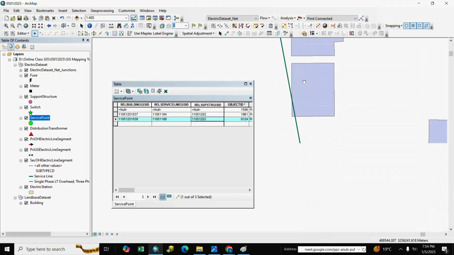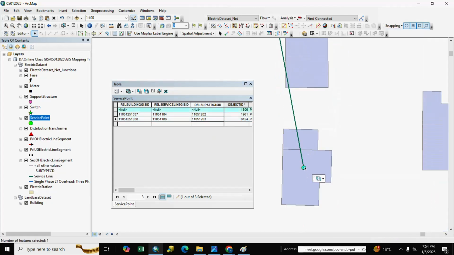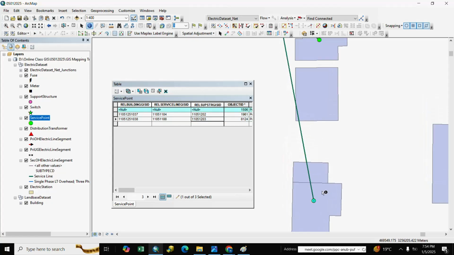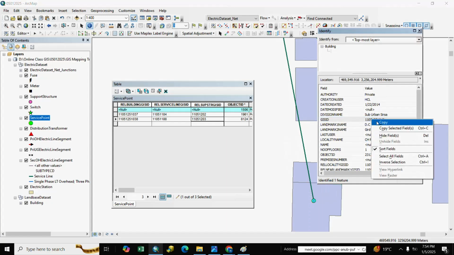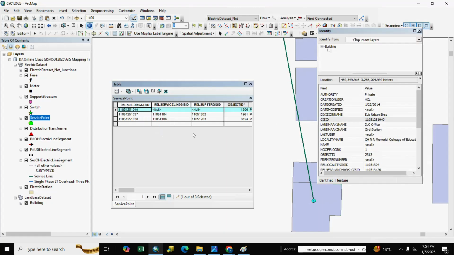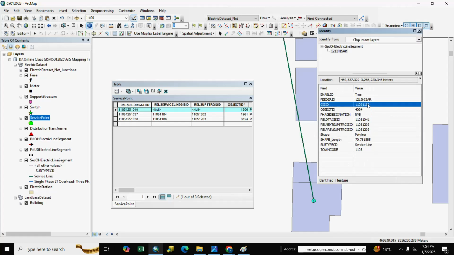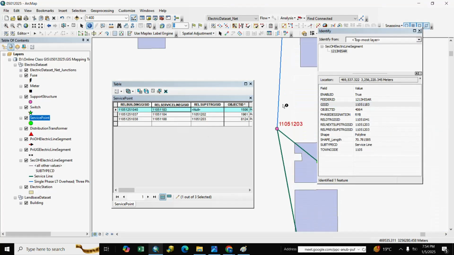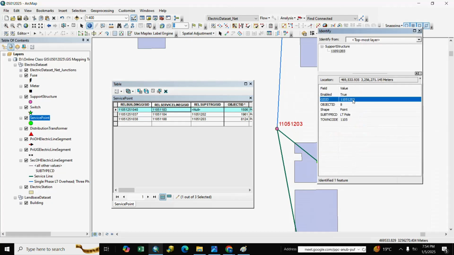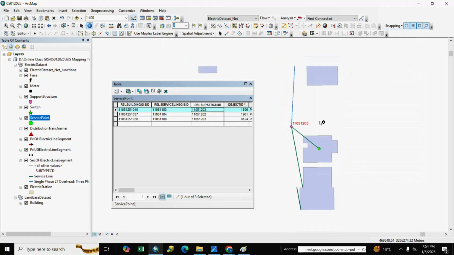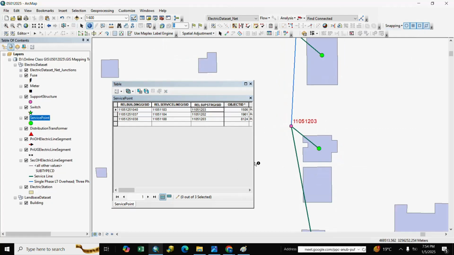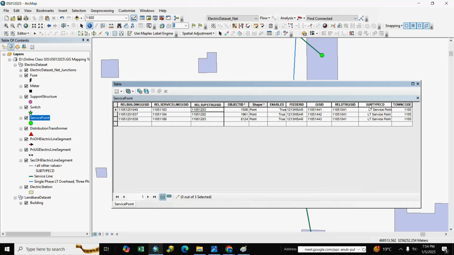And next, building GIS ID, service line GIS ID, and support structure GIS ID. We populate all fields. You see here all fields are completed.